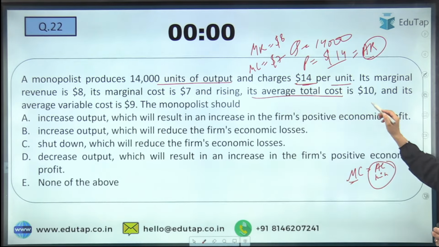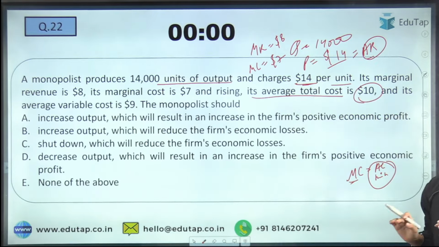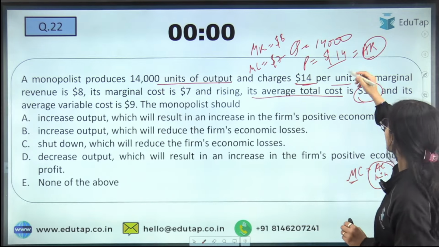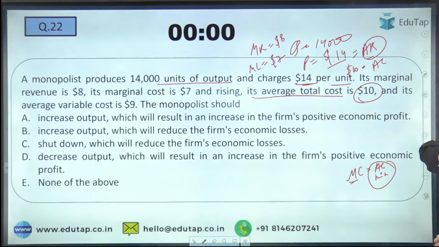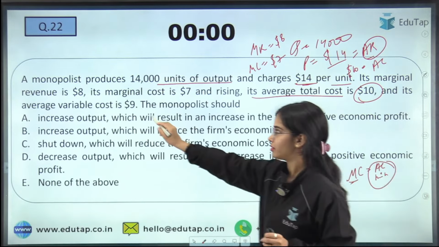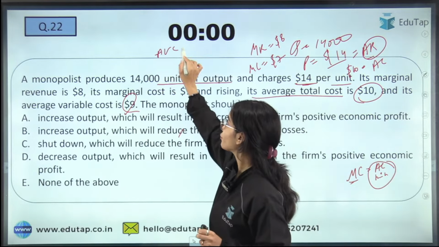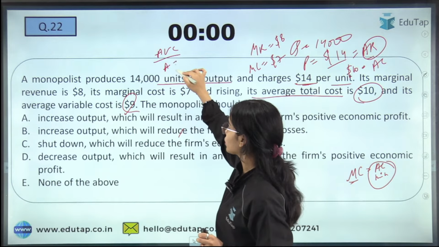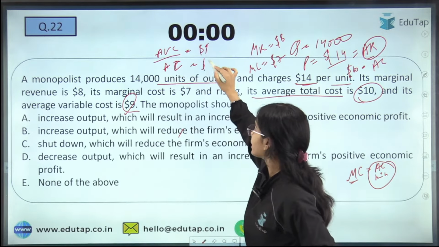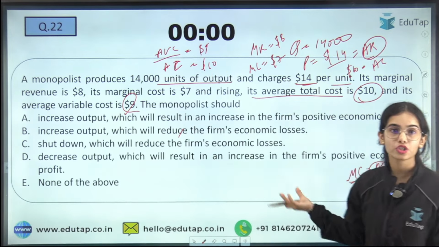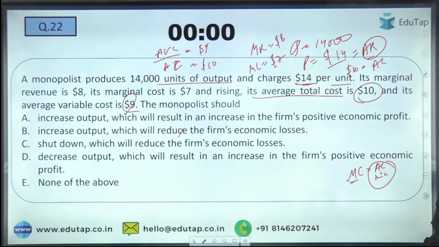Its average total cost is $10. And its average variable cost is $9, which is a part of average total cost. So now what should be happening here?